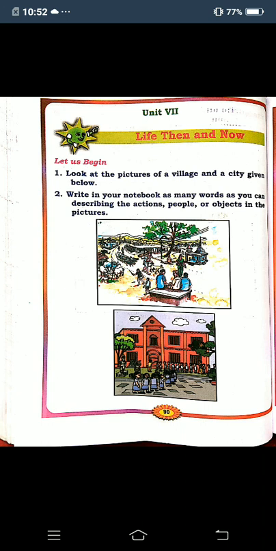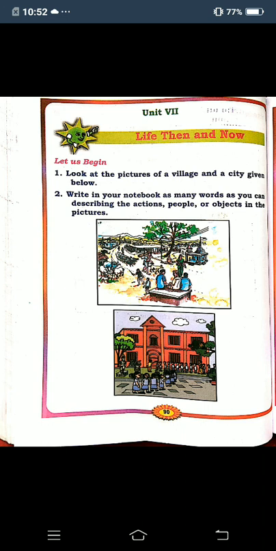This is in the village, and one man is sitting under the tree, begging for alms and asking for food. One man is carrying something on his shoulder, and one dog is moving near the man.